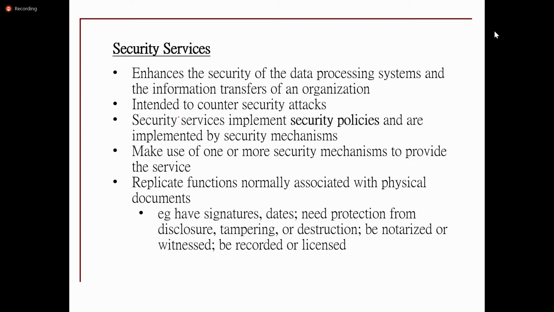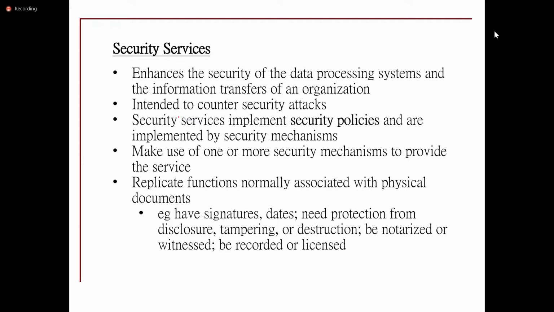So in order to prevent these attacks, security services can be provided. These security services will prevent the attacks.